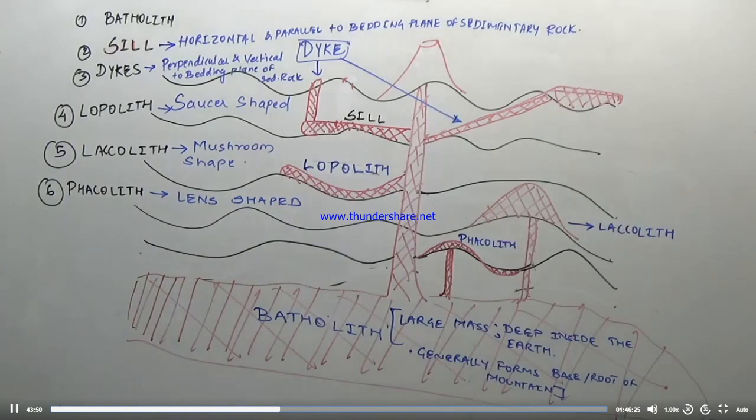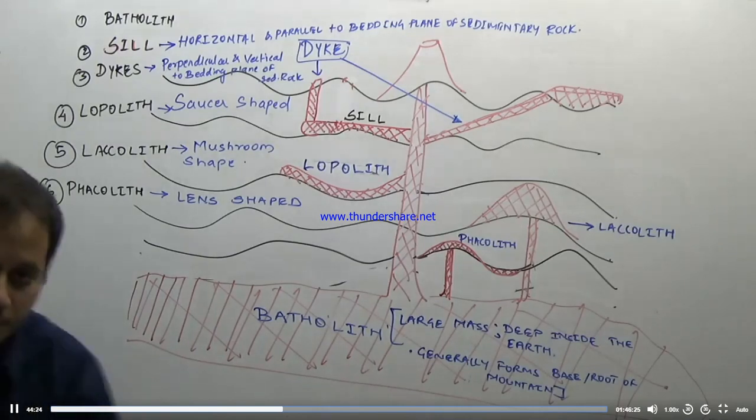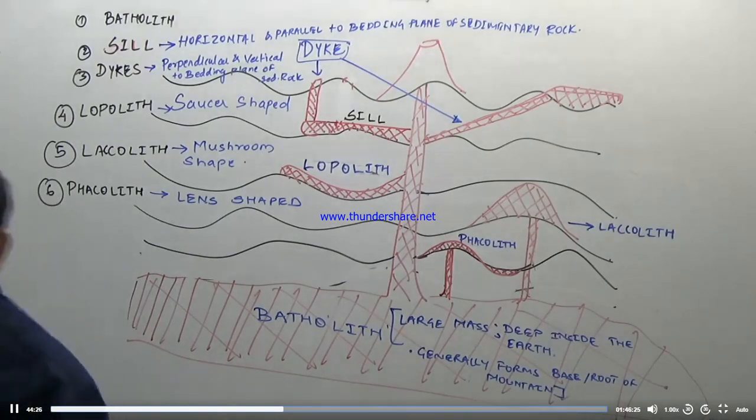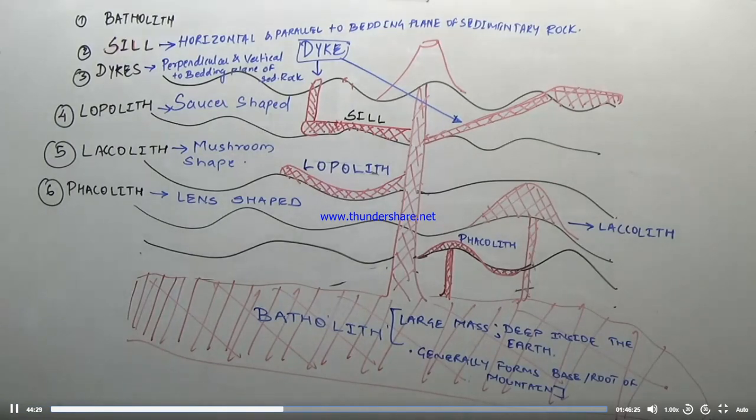So these are the different types of intrusive igneous rock. You can have a look at the diagram for some time, and the best thing is if you take down this diagram. These are the different types of intrusive igneous rock formations. Just have a look at this diagram.